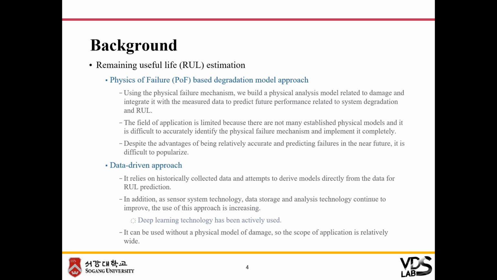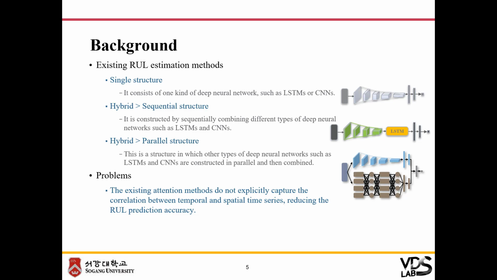The remaining useful life is abbreviated to RUL. RUL estimation methods are largely divided into physics of failure-based degradation models and data-driven approaches. Among these two methods, we took the data-driven approach. It relies on historically collected data and attempts to derive models directly from the data for RUL prediction.